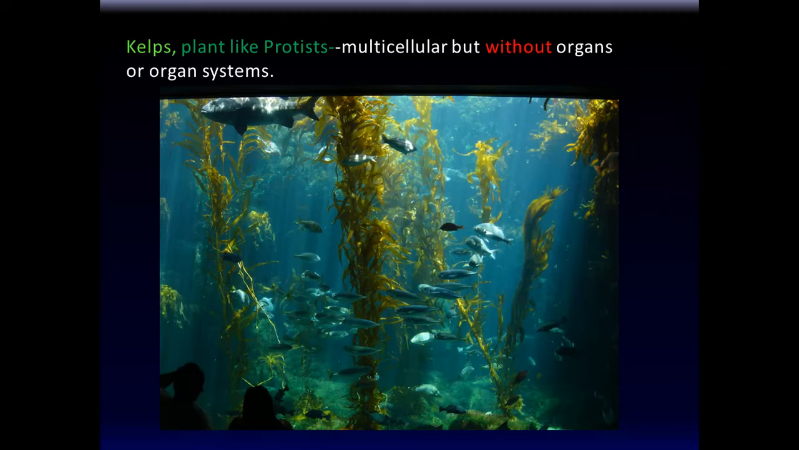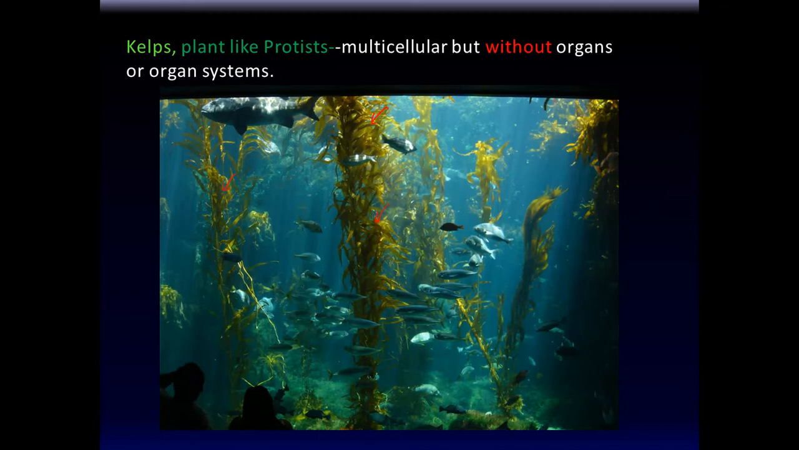Now here's another example of a plant-like protist. This is kelp. That's the tree-like, plant-like kelp, but it's not a plant. Okay, it's not a plant, but it is actually a protist. It's in the same category. It's a protist, not a plant. It's multicellular, but it does not have the same organs or organ systems as plants do. It's not as evolved. It's not as complex.